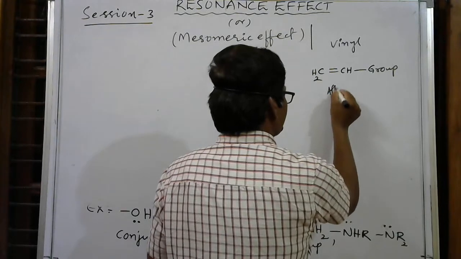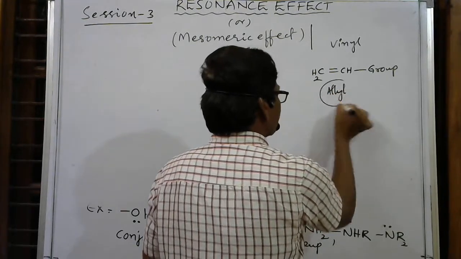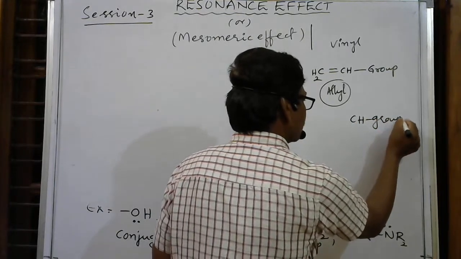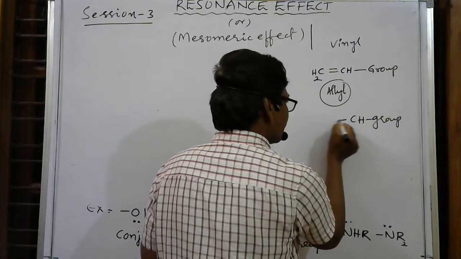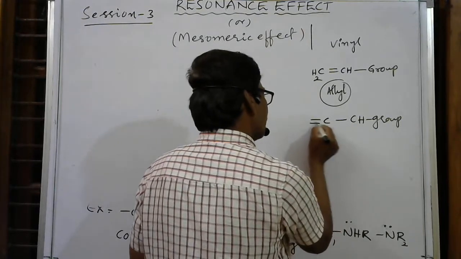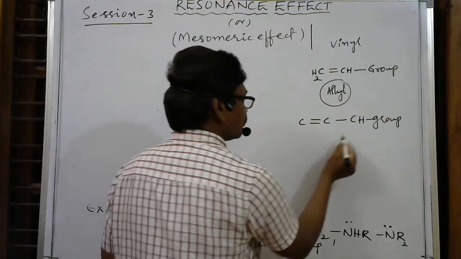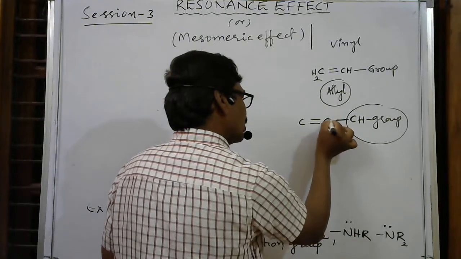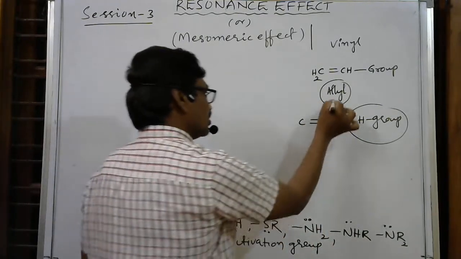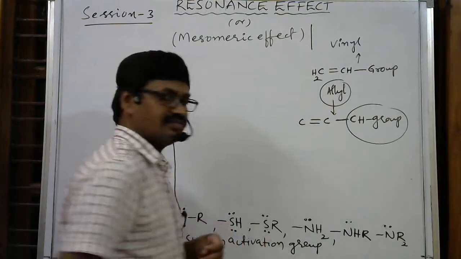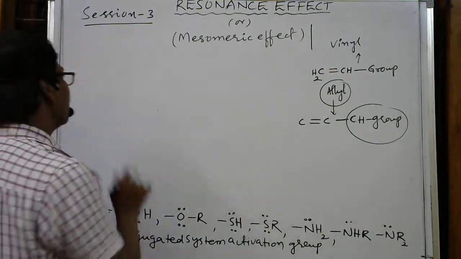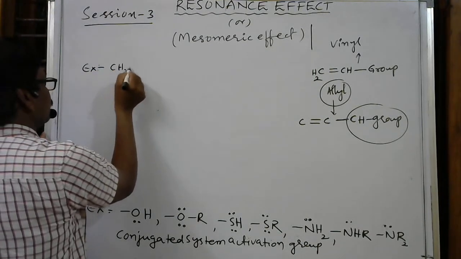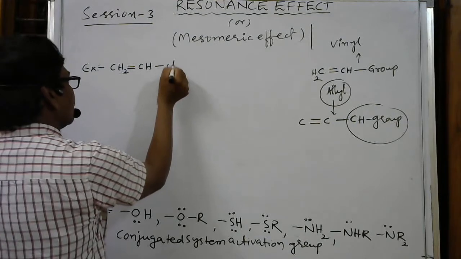Allyl means what? It is not related to this example, but you should know what allyl is. Allyl means the group is attached to a carbon, and this carbon is attached to the double bonded carbon. So this is an allyl group. So a CH2 group along with the group, with the carbon attached to the double bonded carbon, means it is an allyl group. This is allyl and this is vinyl. So here I am taking vinyl chloride, CH2=CHCl, as an example for the resonance effect.